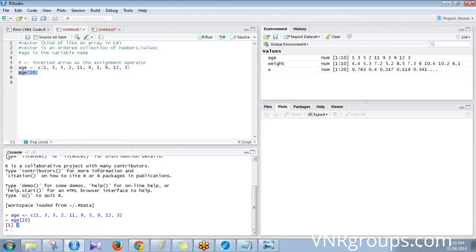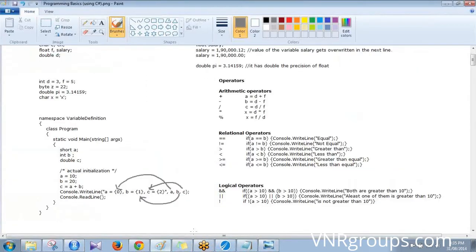This is the console. So this thing gets printed to the console. When you say something like Console.WriteLine, it gets printed to the console, just like print in Python.